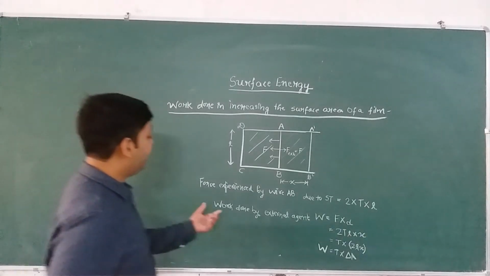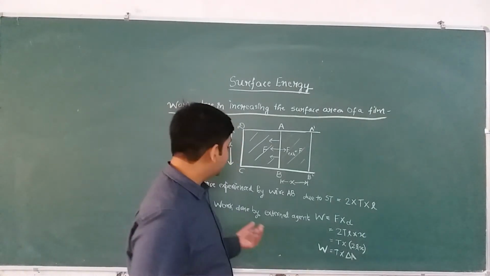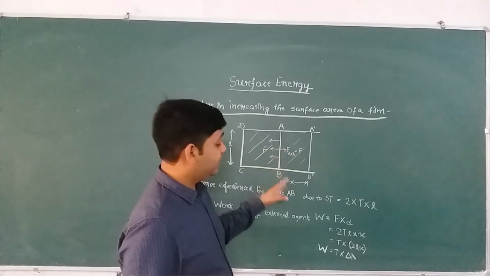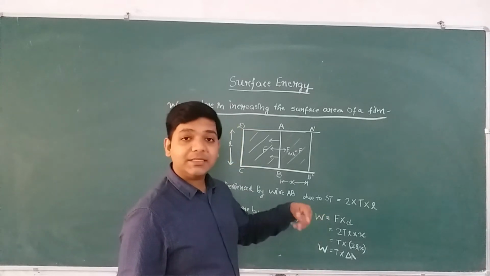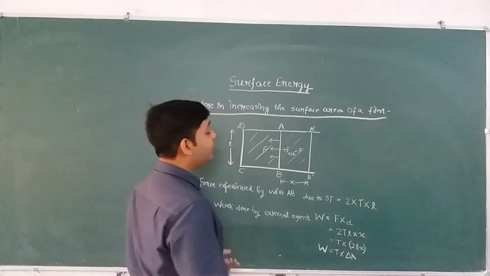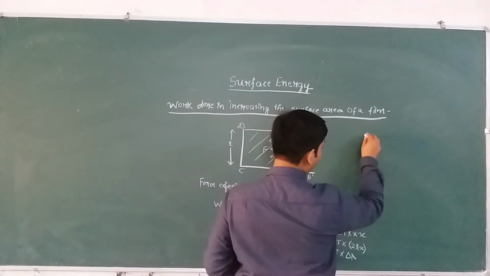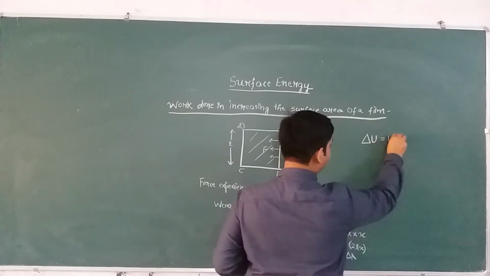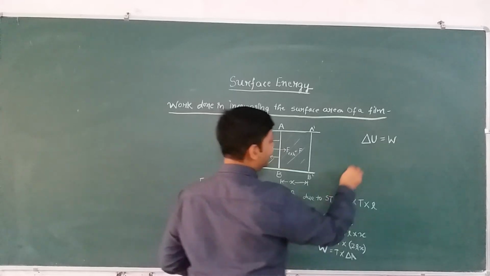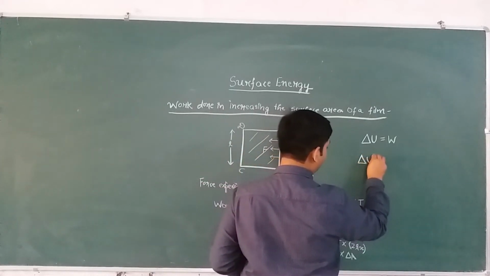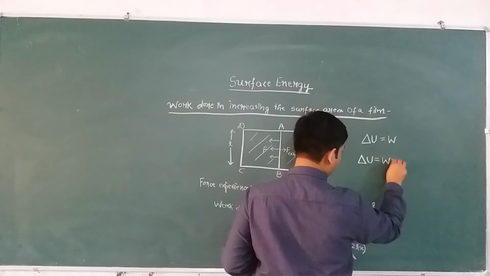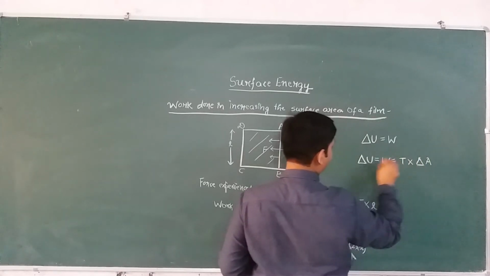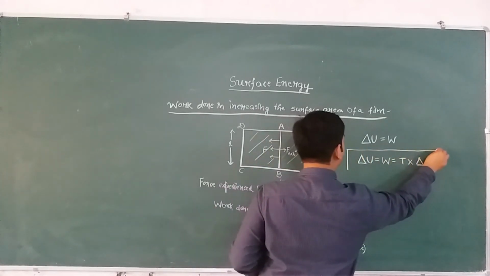Now if I ask you, where has this work done gone? This work done has gone into increasing the surface area, or the surface energy, of the film. So the increase in surface energy, delta U, will be W. From these two equations we can write delta U is equal to W is equal to T into delta A. This is a very important equation that you need to remember.